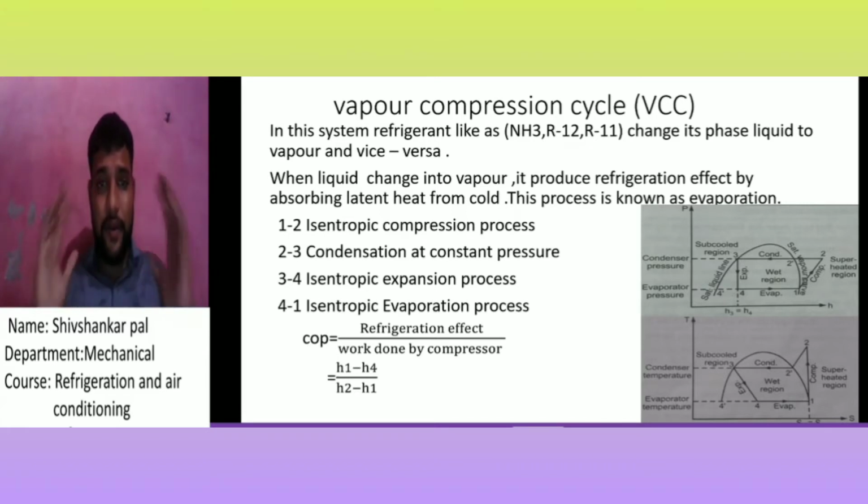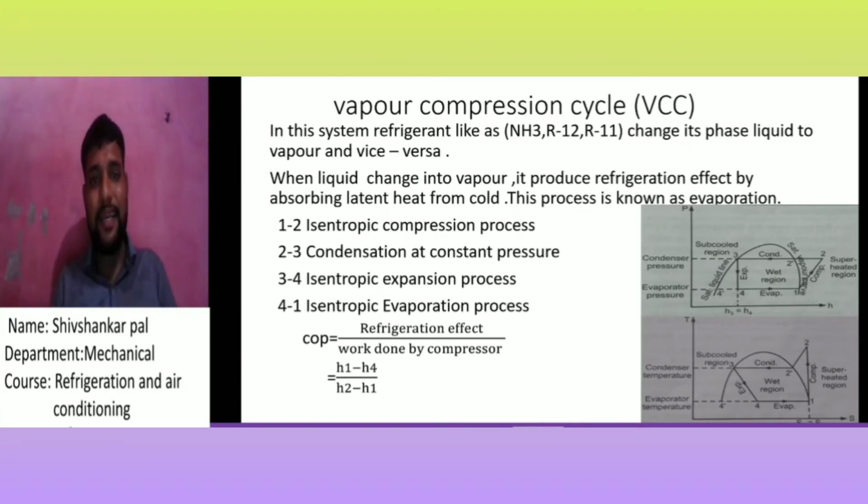When this liquid takes heat from the space where I want to reduce the temperature, the refrigerant converts to vapor form. That is why this cycle is called the vapor compression cycle: the refrigerant converts into vapor, taking heat from the space.